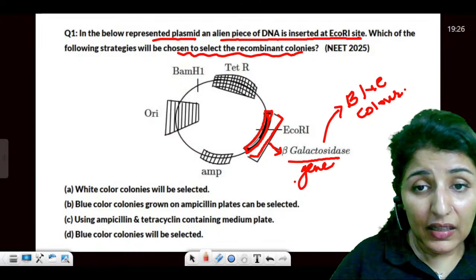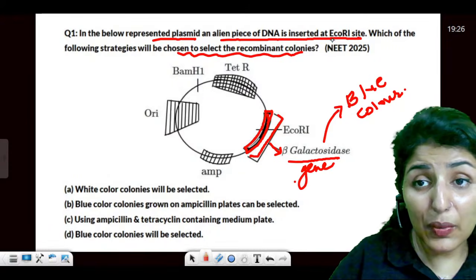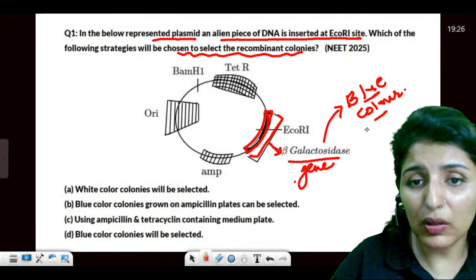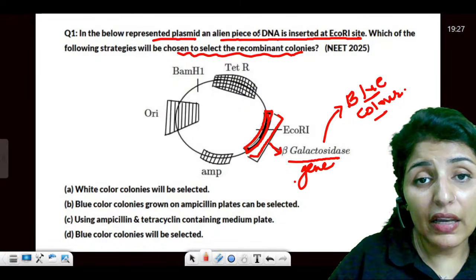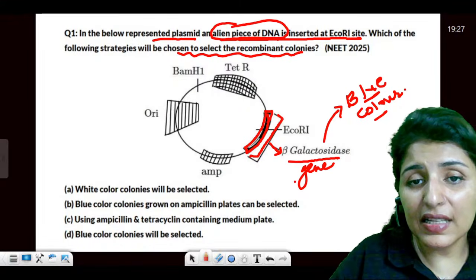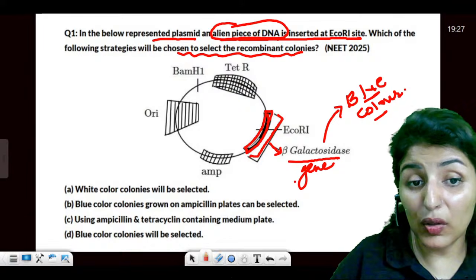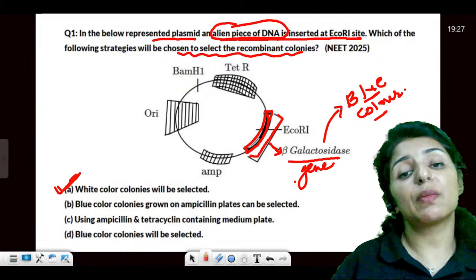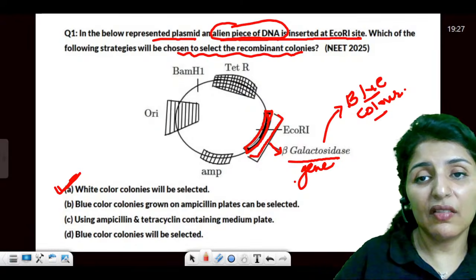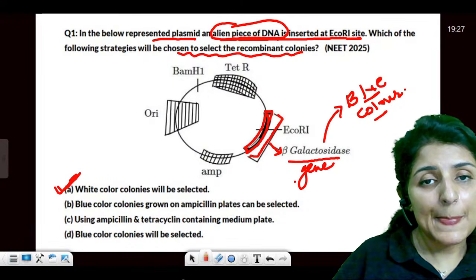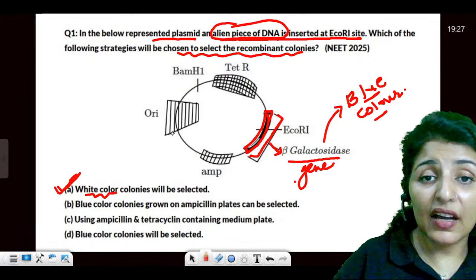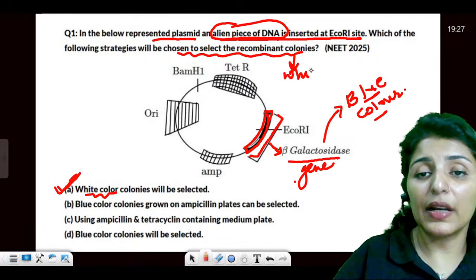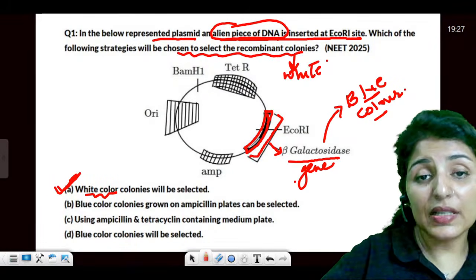Now, if an alien piece of DNA is inserted, what will happen? This blue color will not be produced. So white colonies will be produced here and they will be selected. So the ones which are white are the recombinant. Are these points clear to all?